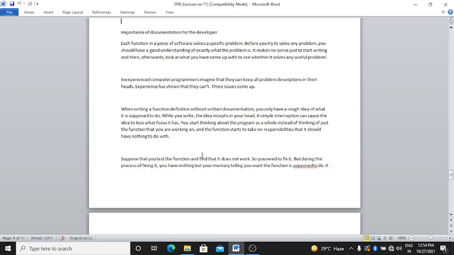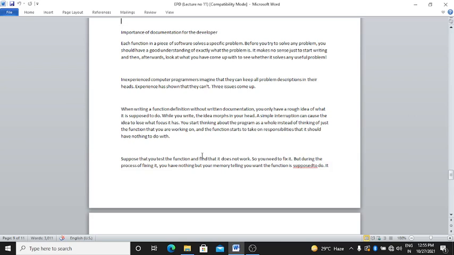While you write, the idea morphs in your head, and a simple interruption can cause your idea to lose what focus it has. You start thinking about the problem as a whole instead of just the function that you are working on, and the function starts to take on responsibilities that it should have nothing to do with.